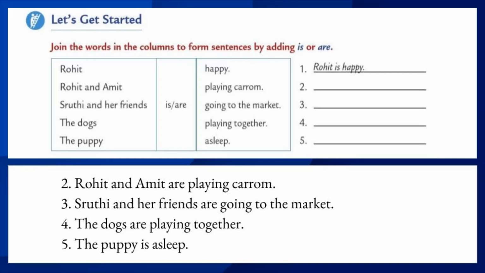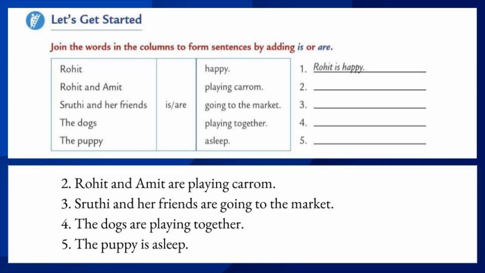Students, now we are going to do the warm-up exercise. Before going to the main exercise, let's start with the warm-up activity. So all of you take page number 70. Okay, let us see. Join the words in the columns to form sentences by adding is or are. Three columns are given. The second column is is or are. So this is the verb column. What we have to do? We have to join the words in the columns. Then only it will form a complete sentence.